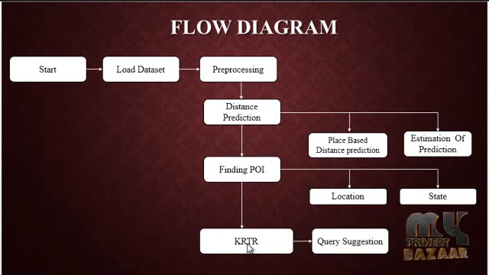So here two types of query will arise. The one is place based query suggestion and another one is ID based query suggestion. So both queries are recommended with the help of distance. So finally we predict and find our result in graphical format.